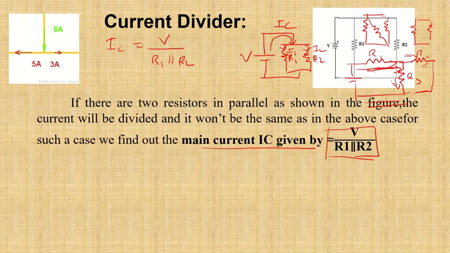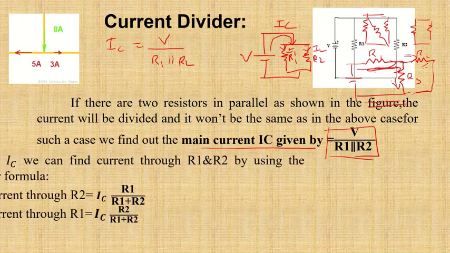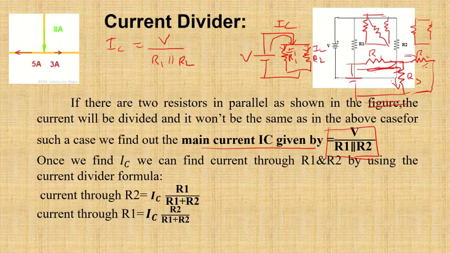Okay. Let me take an example here. Let me use first 10 volts. Let me then bring in equal resistances of 5 ohms, and let's call this I1. Let's call this I2. In this case, for sure, since the resistances are equal, the currents also should be equal. So equal current will be flowing through both the 5 ohm resistances as shown here.